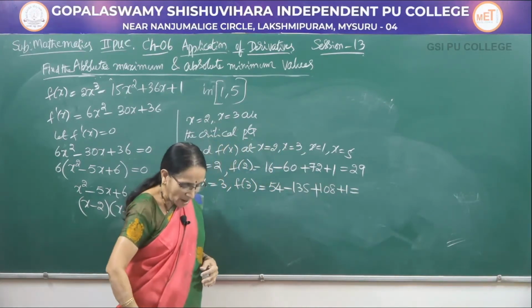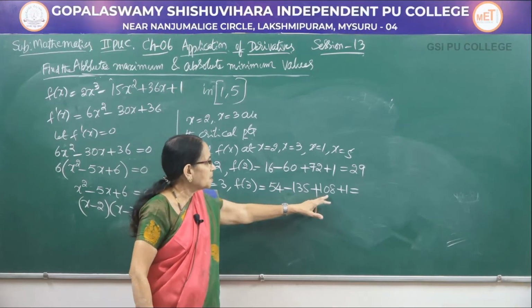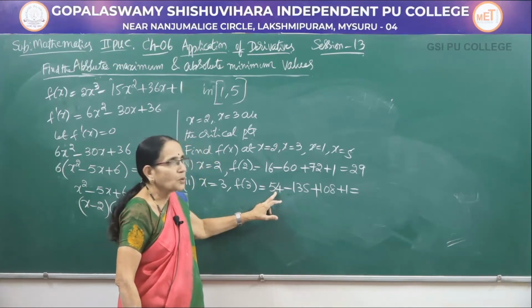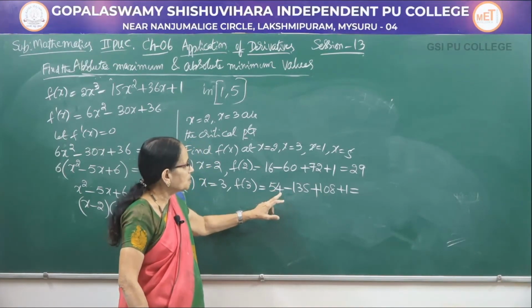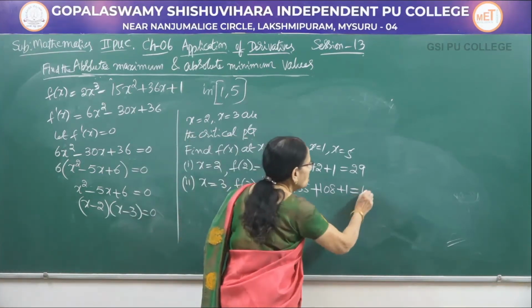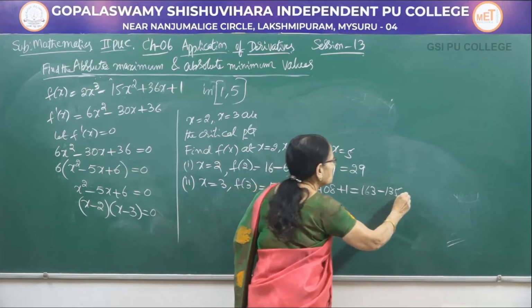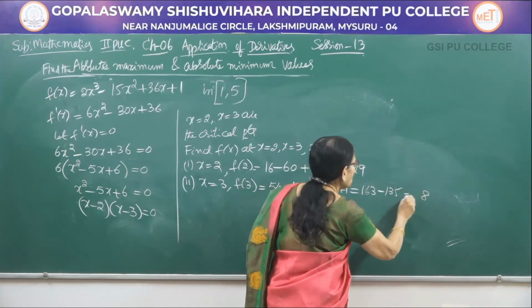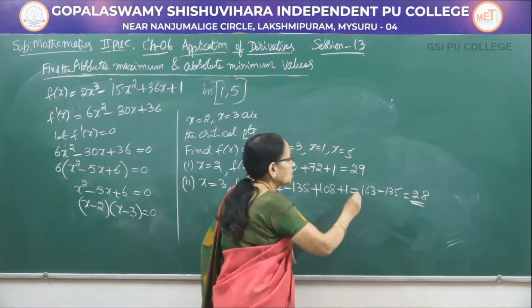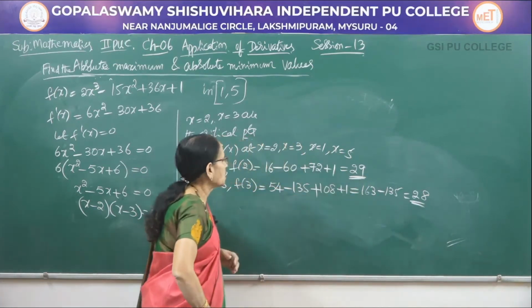So, you have to add the numbers here, 108 plus 54, 162, 162 plus 1, 163. So, 163 minus 135, then it would be 28. So, we get 29, we get 28.